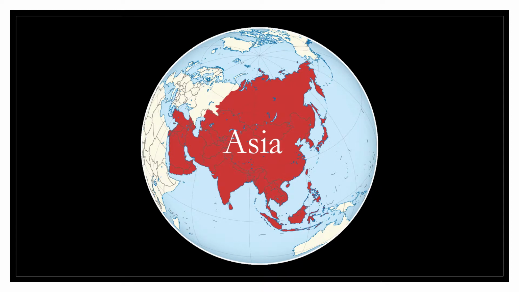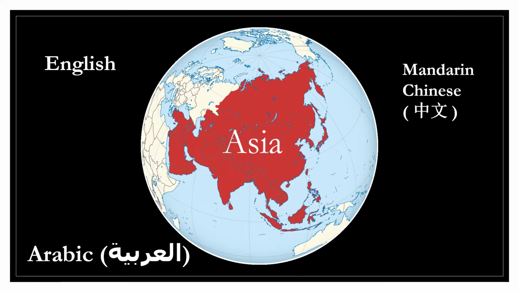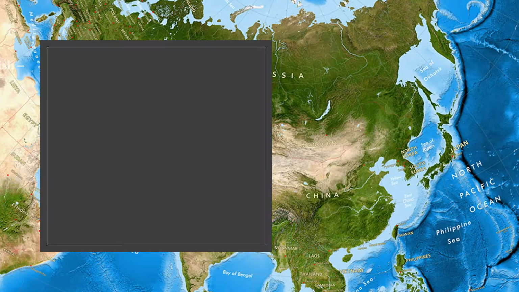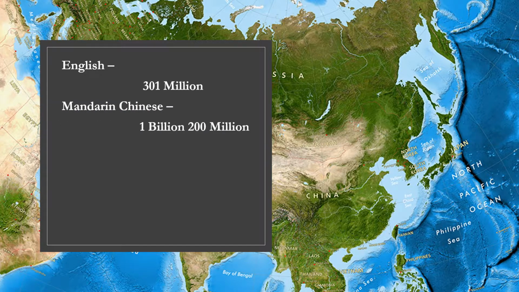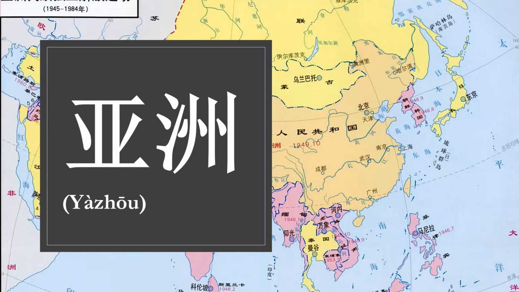So, what is spoken most in Asia? Is it English, Chinese, Arabic, or Hindi? English is spoken by 301 million speakers, mostly in India. And then we have Mandarin Chinese, which is spoken by 1,200,000,000 speakers. And then Arabic, which is spoken by 230 million speakers. And then Hindi, which is spoken by 341 million, therefore making Mandarin Chinese our winner. And the way to say Asia in Chinese is Yazhou.